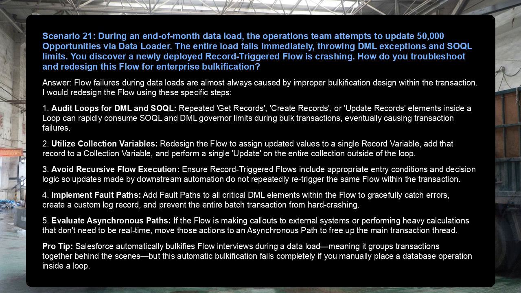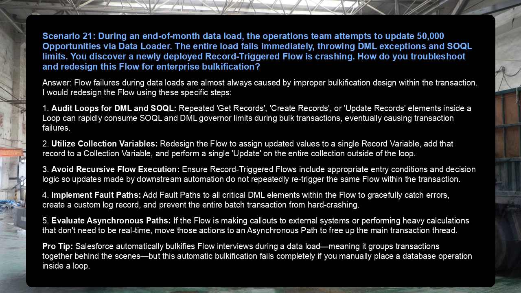2. Utilize collection variables. Redesign the flow to assign updated values to a single record variable, add that record to a collection variable, and perform a single update on the entire collection outside of the loop. 3. Avoid recursive flow execution. Ensure record-triggered flows include appropriate entry conditions and decision logic so updates made by downstream automation do not repeatedly re-trigger the same flow within the transaction.